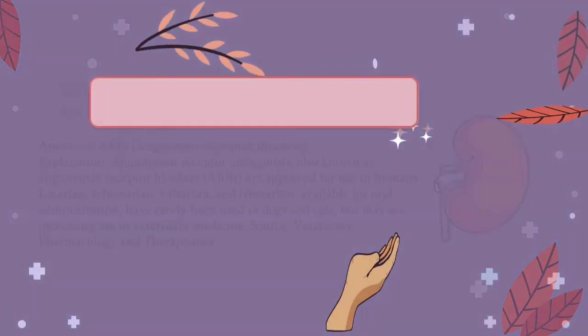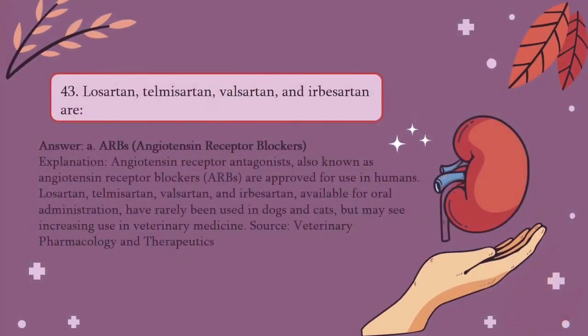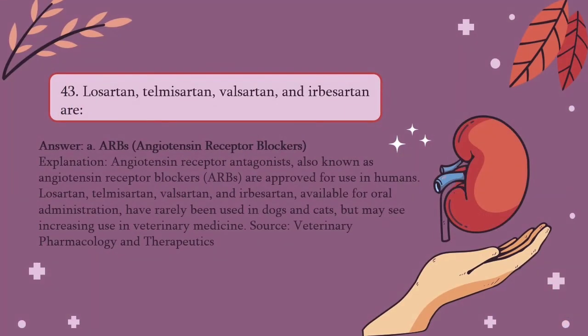Question number 43. Losartan, telmisartan, valsartan, and irbesartan are A. ARBs, B. ACEs, C. Diuretics, or D. Autocoids. The answer is A. ARBs. They are approved for use in humans and are available for oral administration. They are rarely used in dogs and cats but may see increasing use in veterinary medicine.